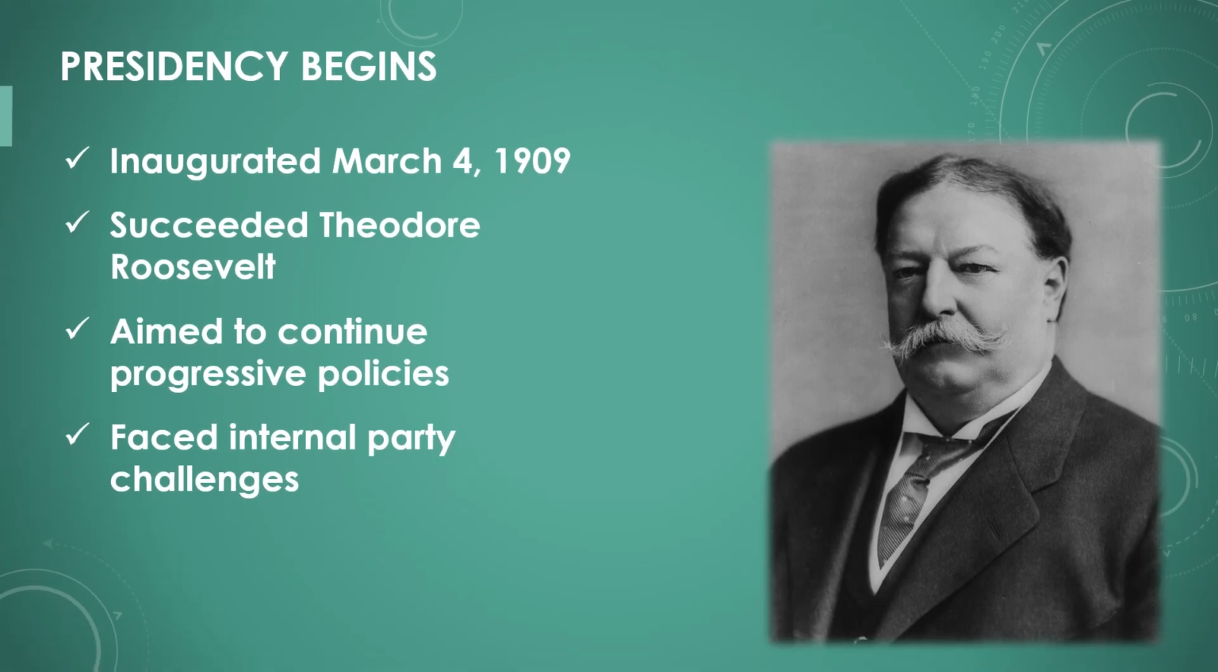William Howard Taft was inaugurated as the 27th President of the United States on March 4, 1909. He took office following Theodore Roosevelt, who was a close friend and mentor. Taft aimed to continue Roosevelt's progressive policies but had a different approach. His presidency began with high hopes for reform and progress. However, he soon faced challenges from within his own party.